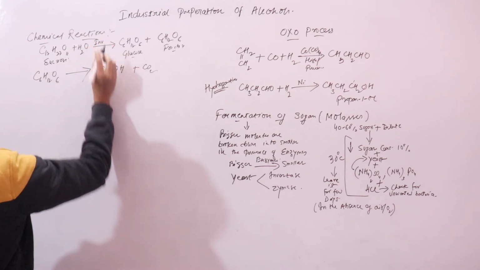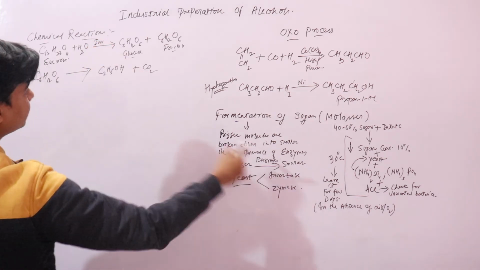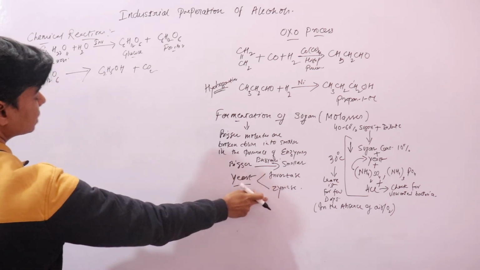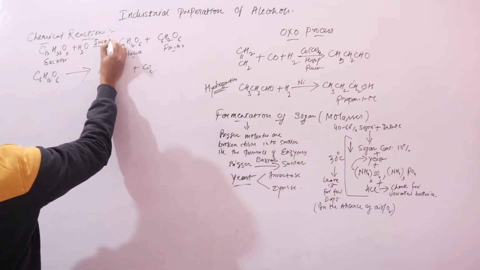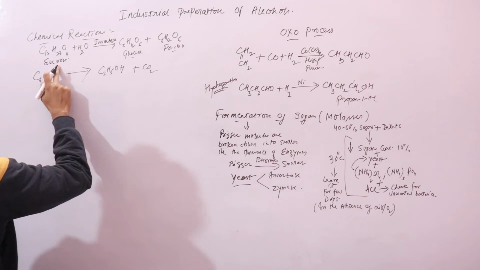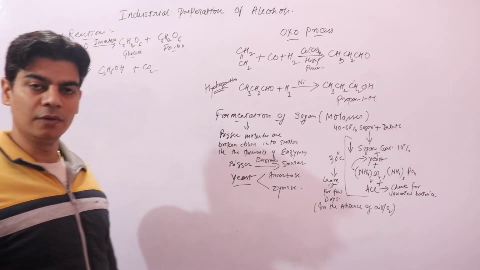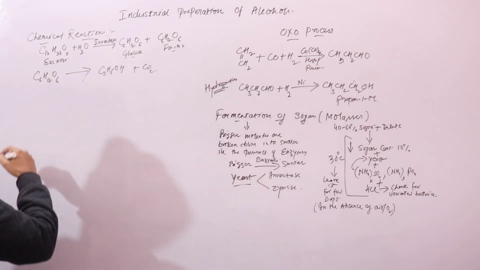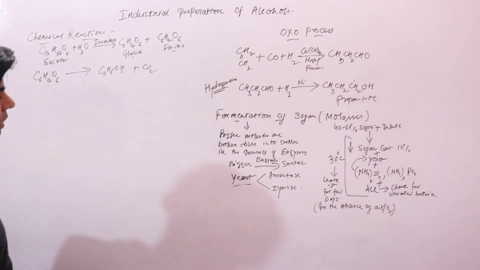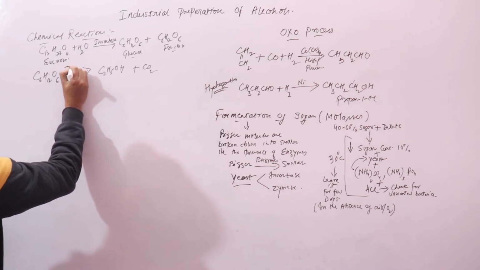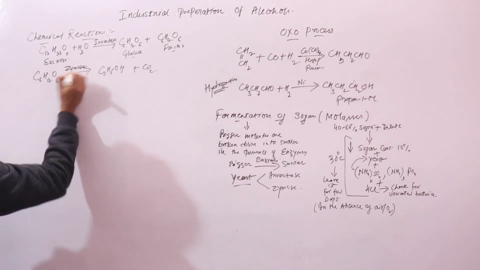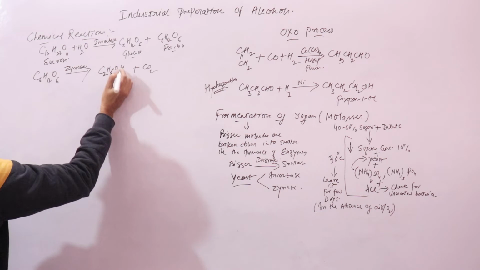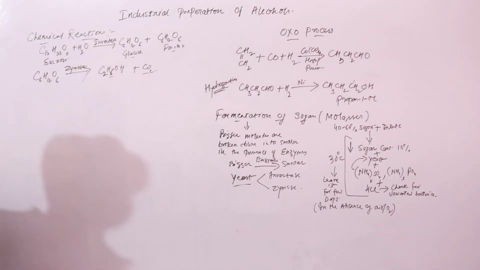As I said, you have added yeast to this mixture, and yeast contains invertase and zymase. So invertase will catalyze the first hydrolytic reaction where sucrose gets converted into glucose and fructose, and the second reaction is catalyzed by the enzyme zymase, where it changes into ethanol and CO2, right? I hope till this point it is clear.